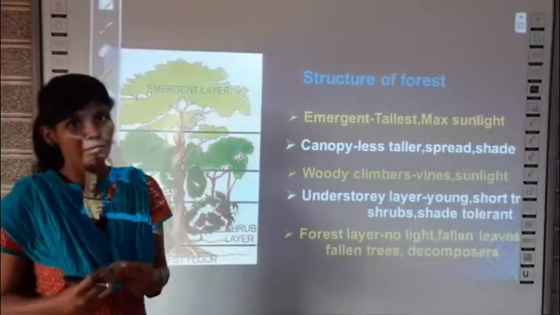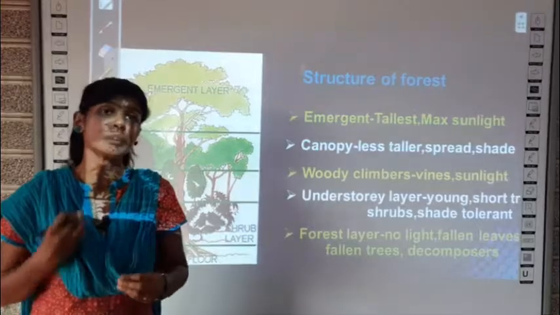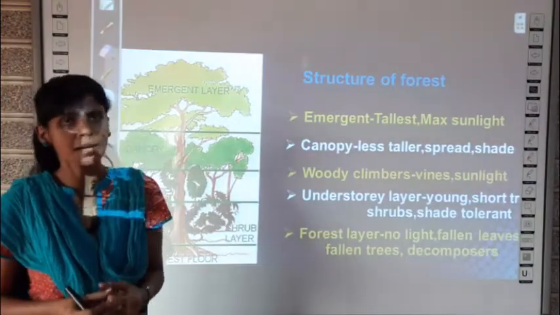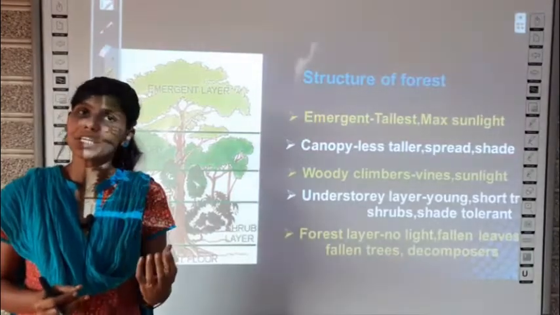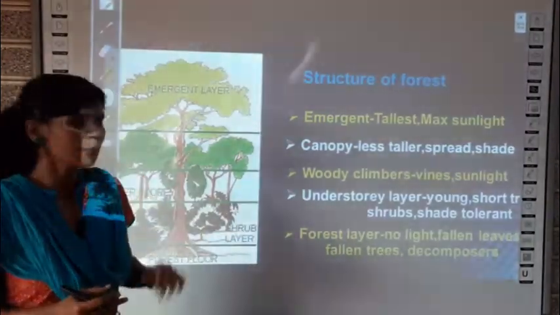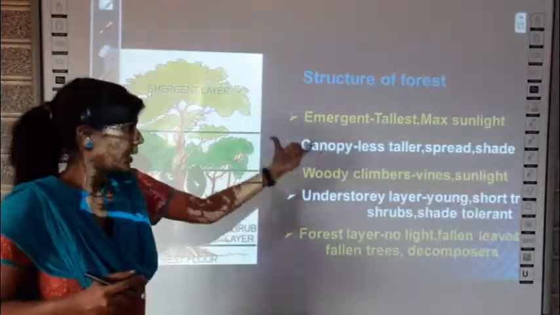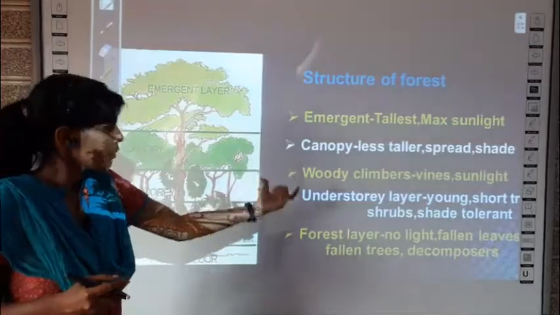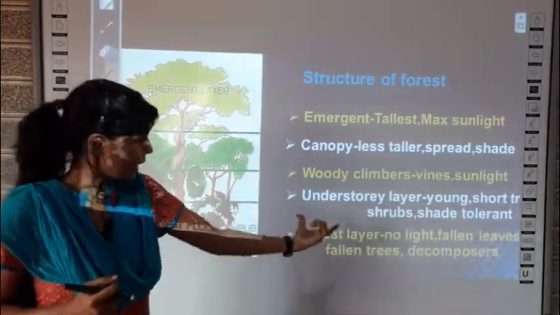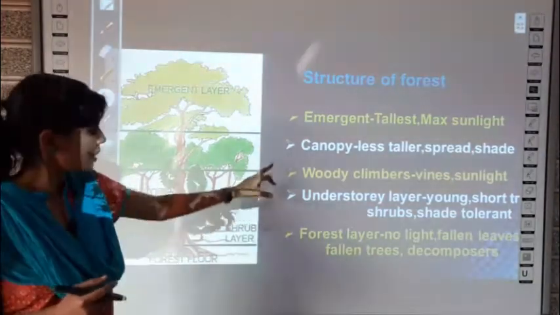Whenever you have leaves or barks, what will happen after some time? They will begin to decompose, right? With the help of decomposers or bacteria, they decompose. So decomposers are also found in this layer, that is the forest layer. So the structure of a forest includes the emergent layer, canopy layer, woody climbers, understory layer, and finally the forest layer. This you have to keep in mind.